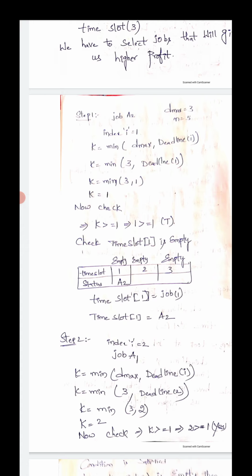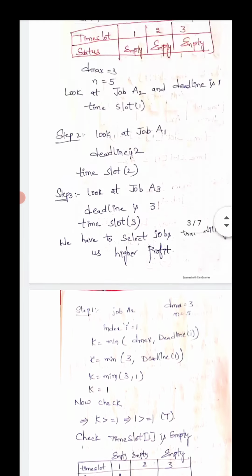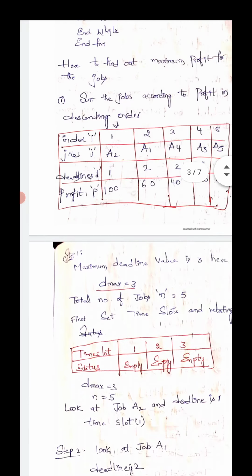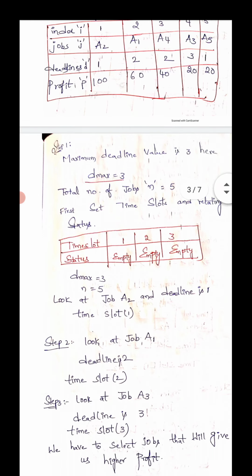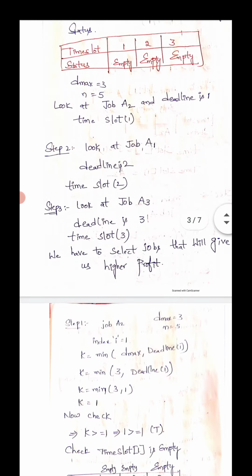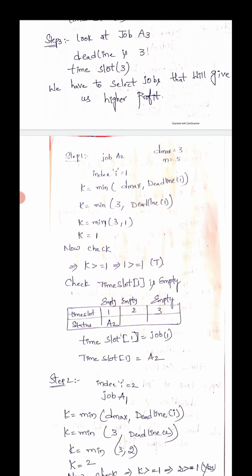K is equal to the minimum of 3 comma deadline of 1. How much is deadline of 1? Look at this: deadline of 1 is nothing but 1. That is, K is equal to the minimum of 3 comma 1. Which one is minimum? 1 is the minimum value. That's why K is equal to 1.